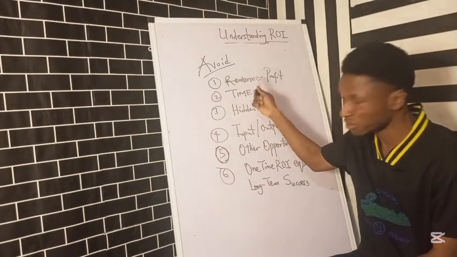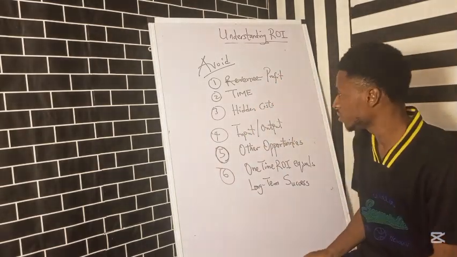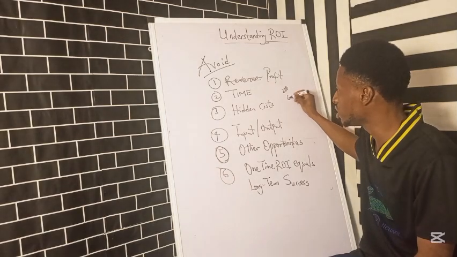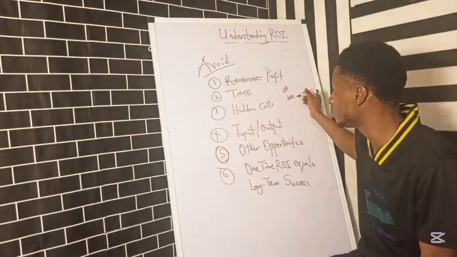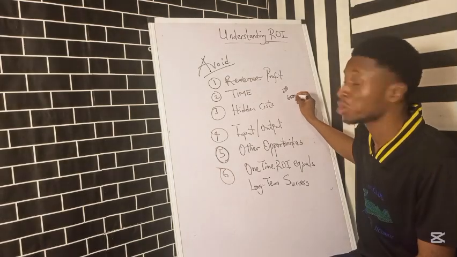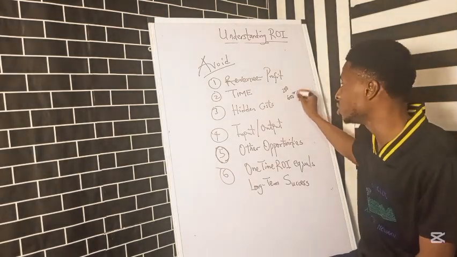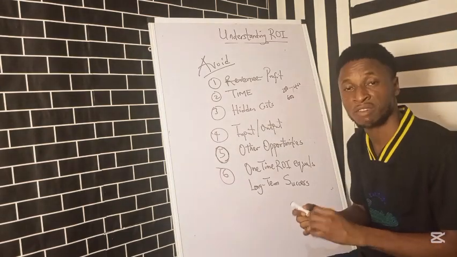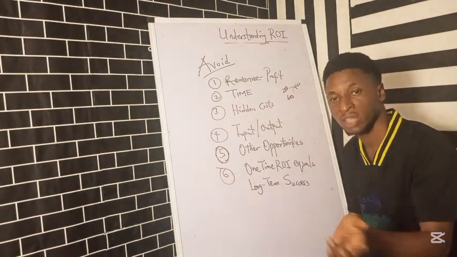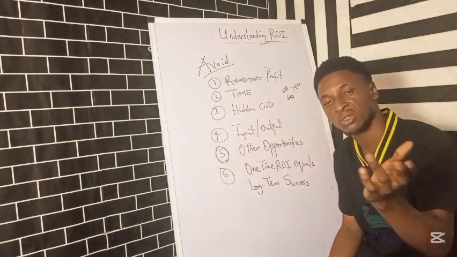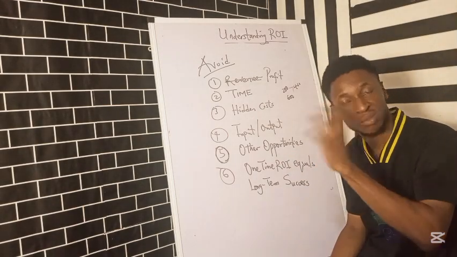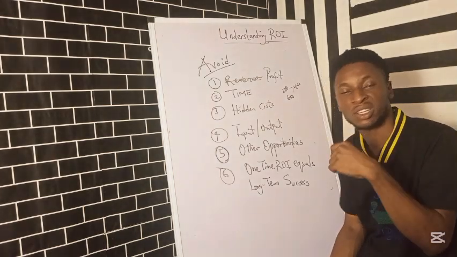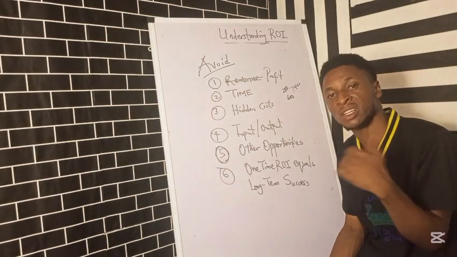The first thing is that revenue is not the same as profit. If you sell your cassava, for example, it costs you 200 and you made 600,000 naira in revenue, that is not what you use to calculate your ROI. You will use the profit, which is 400, to calculate your ROI. So don't use revenue. If someone is going to pay you 1 million naira or $1,000, and you spend $850, it doesn't mean that you're going to be in profit, even though that's a higher revenue.